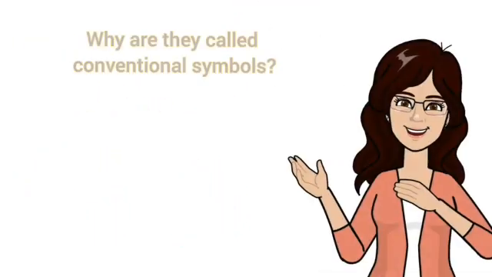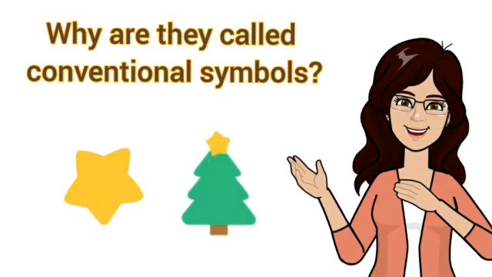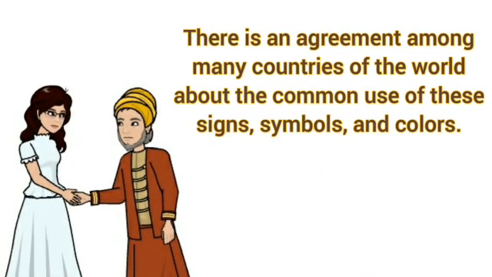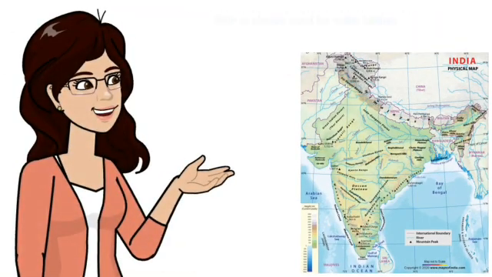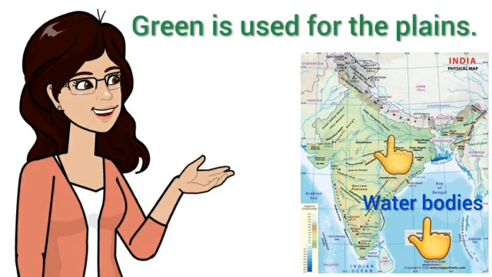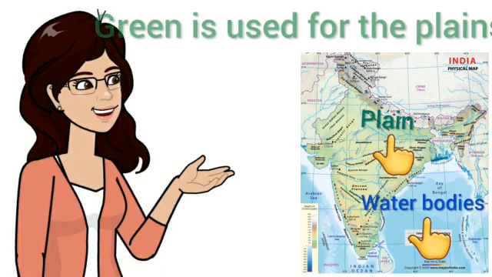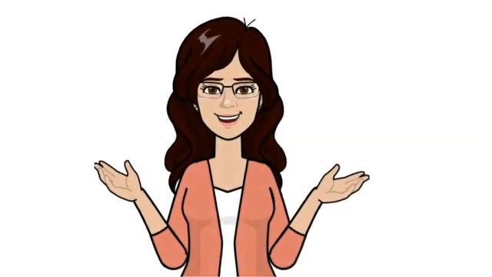Before that, I would like to know, why are they called conventional symbols? They are called so because there is an agreement among many countries of the world about the common use of these signs, symbols, and colors. For example, blue always shows water bodies and green is used for plains, which you can see here on the map. Thus, these signs and symbols are called conventional signs and symbols.